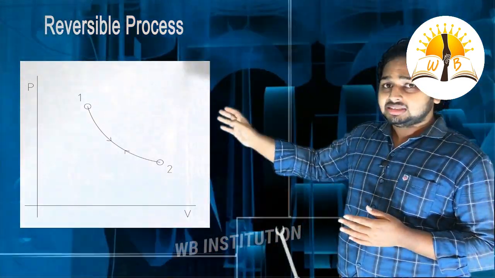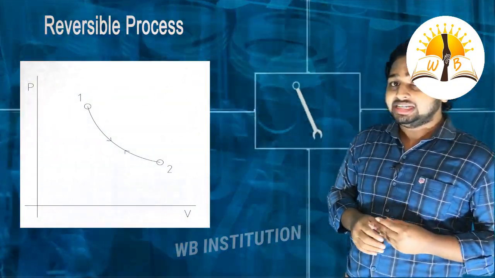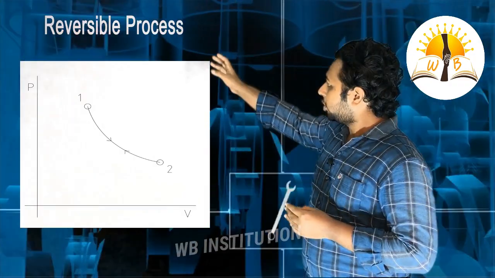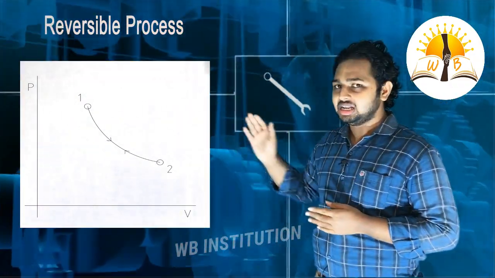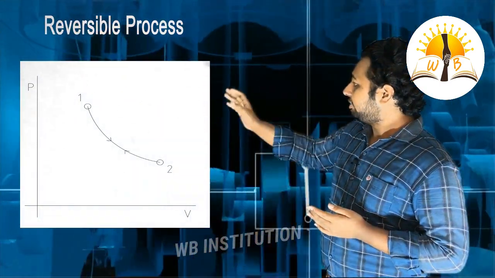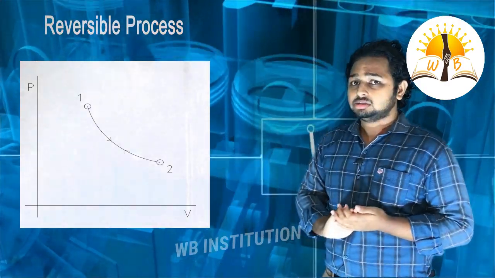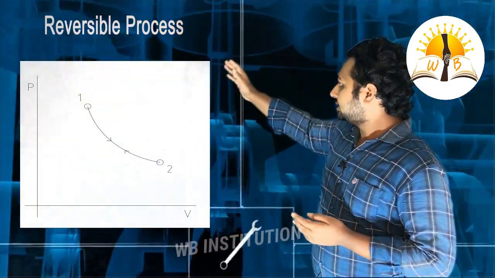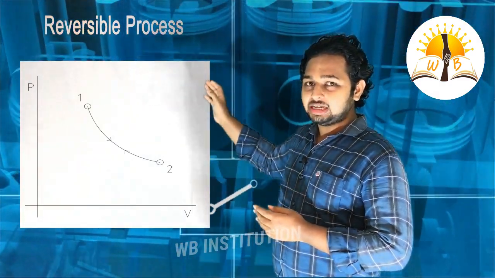There are main characteristics for a reversible process which are to be satisfied. One is the path followed from state 1 to state 2, that is, the process should be in continuous equilibrium. So we can say the continuous equilibrium is shown in the form of a solid line, so that only we can say it is a reversible process. Here the process happens from state 1 to state 2.